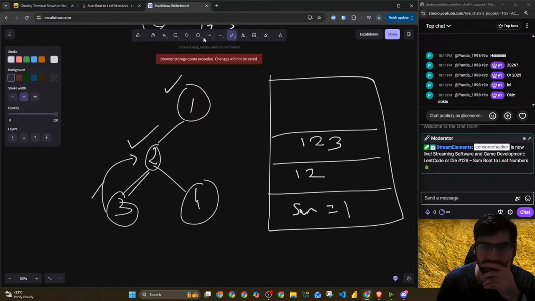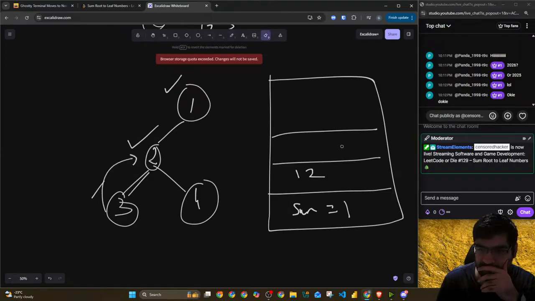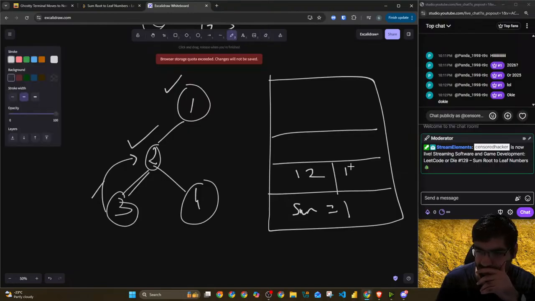So here we need to destroy this and store this somehow. So we'll have another variable, 123 from left, let's say left sum. Now we'll go to the right one. It will become 124, and then this will also return back.